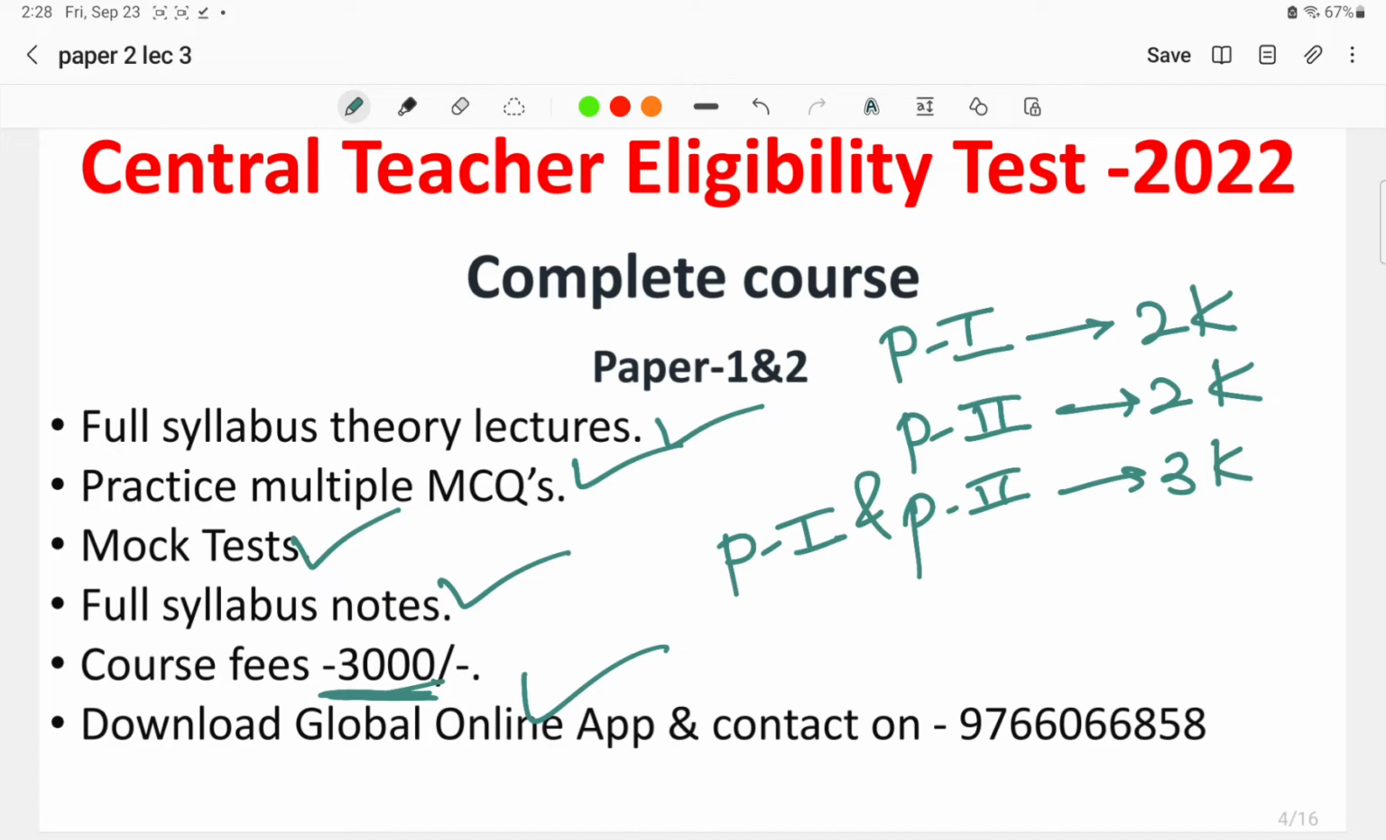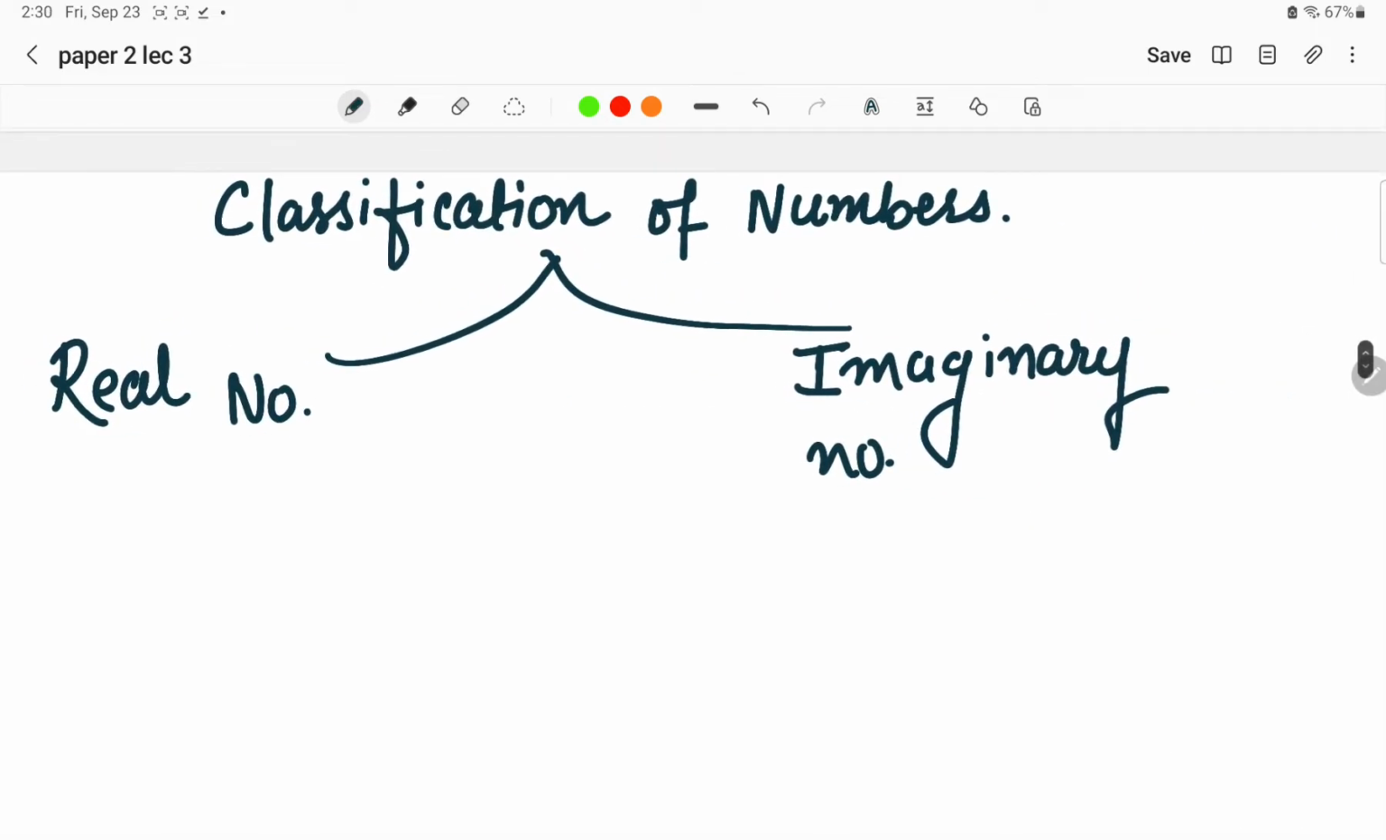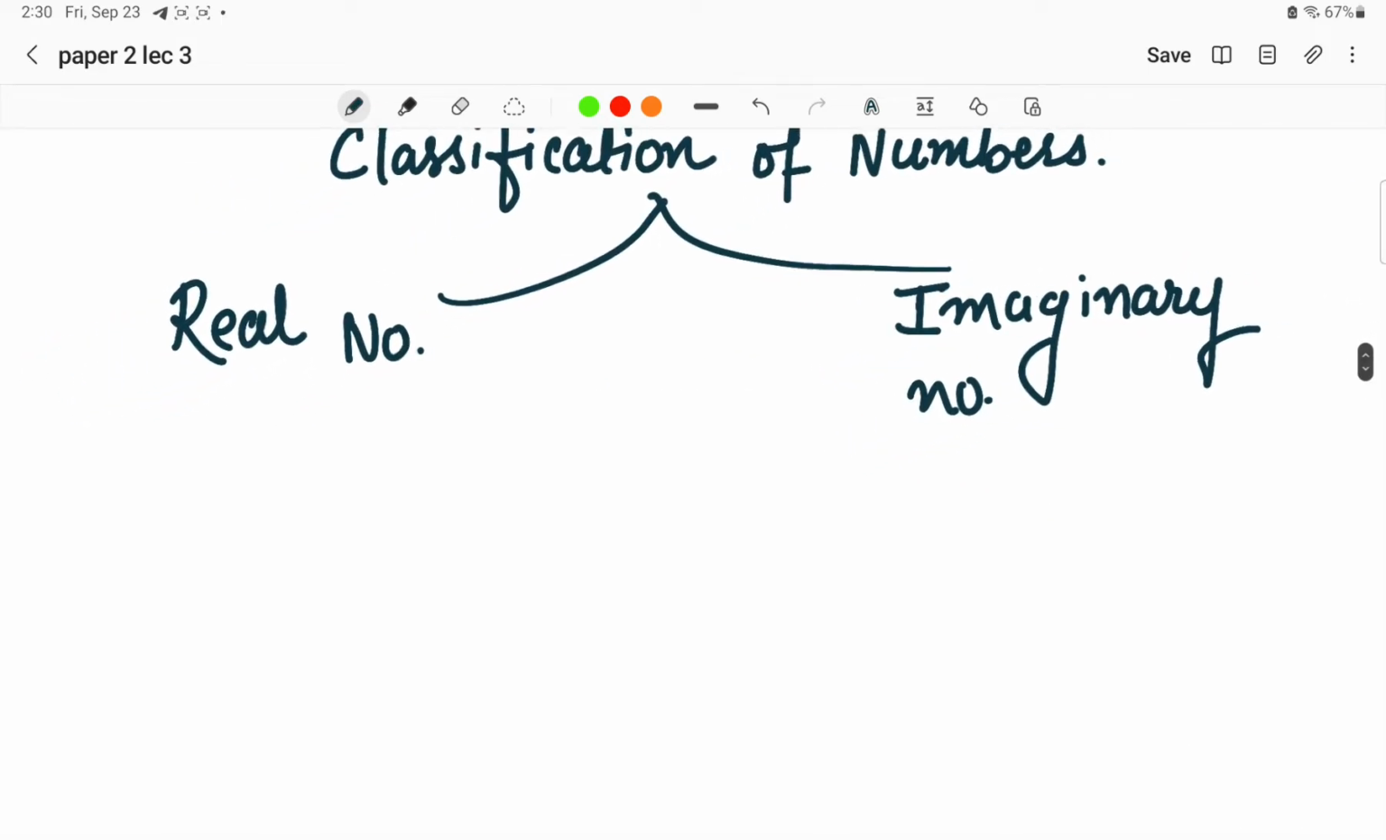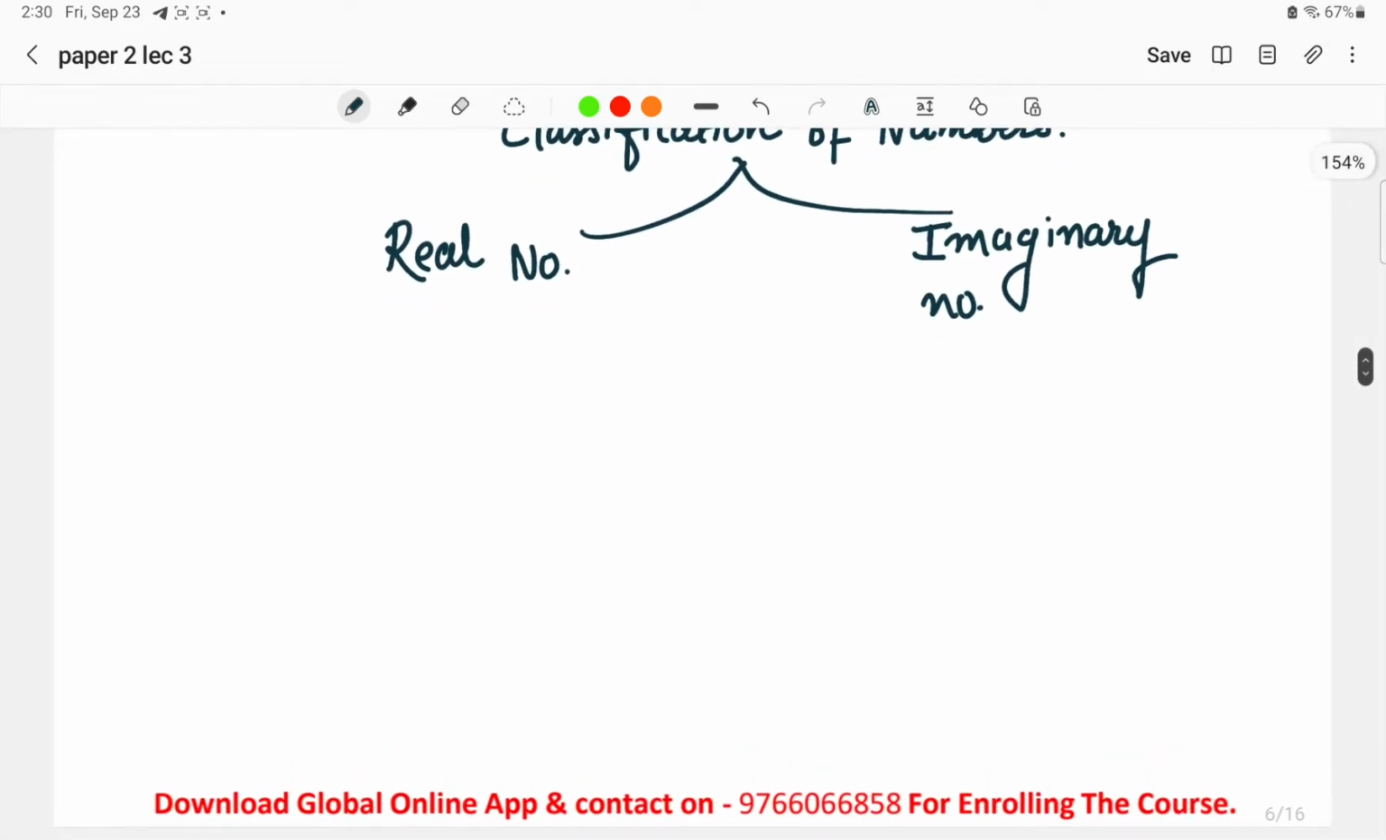So in today's lecture we will discuss the number system. In the previous lecture, we discussed the classification of numbers: what the real numbers are, what the imaginary numbers are, and how numbers are exactly classified. In real numbers, we saw what a natural number is, the smallest natural number, from where the natural numbers begin. At the same time we saw whole numbers. Next we saw what integers are and what the number line is.